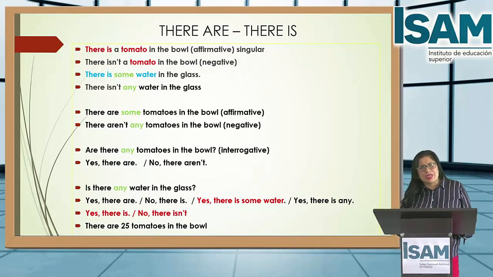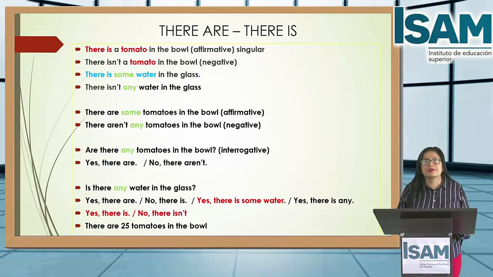Are there any tomatoes? Because you use any, it's a question. That's a question. Are there any tomatoes in the bowl? Interrogative form. Yes, there are. No, there aren't. Another question. Is there any water in the glass? Any for question. Any used for uncountable noun. Any used for countable noun.